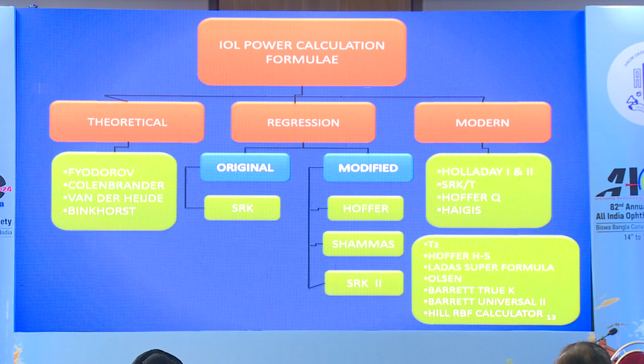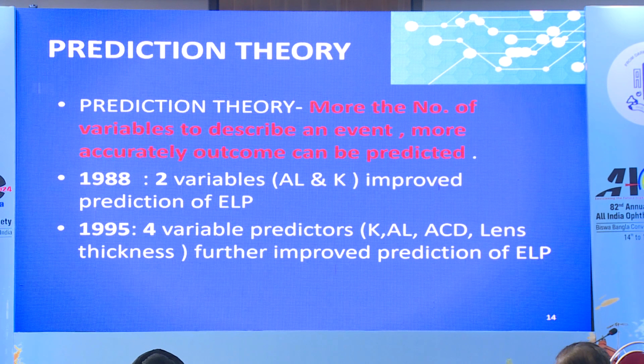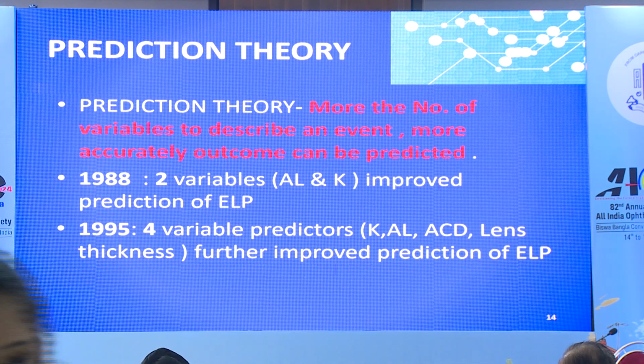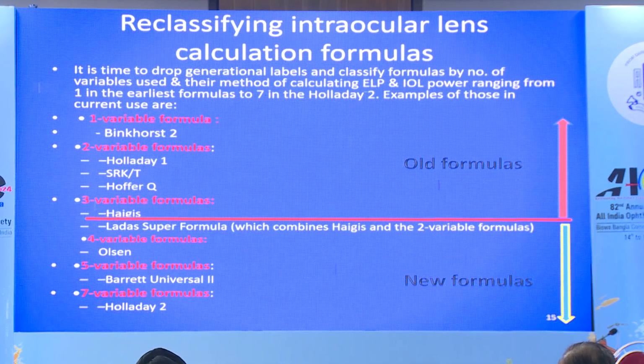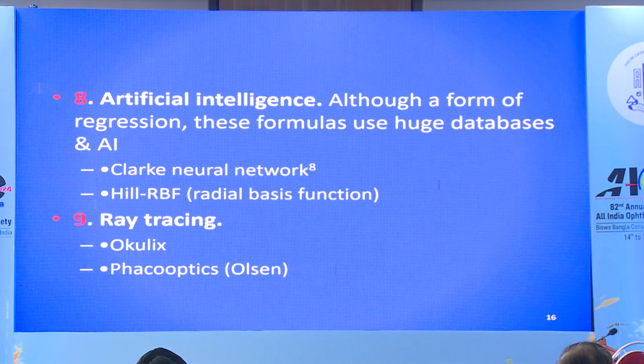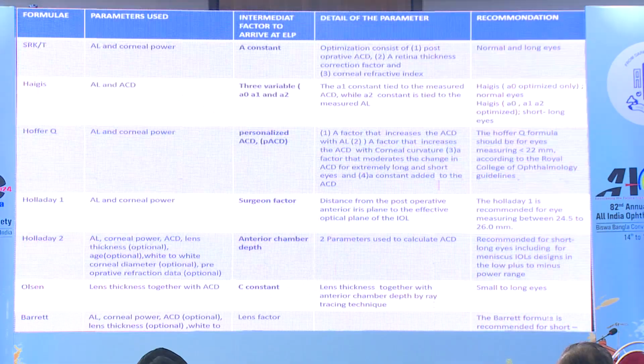I'll straight away jump to the newer ones: T2, Hoffer H5, Ladas, Olsen, Barrett True K, Barrett Universal, Hill RBF, Kane, EVO, and VRF. Prediction theory says the more variables you use to describe an event, the more accurately the outcome can be predicted. So as we move from 2 variables of axial length and keratometry to higher numbers, the accuracy improved. We have 4 variables in Olsen, 5 variables in Barrett, and Holladay has 7 variables. Artificial intelligence is used in Hill RBF, and ray tracing is used in Okulix and PhacoOptics.